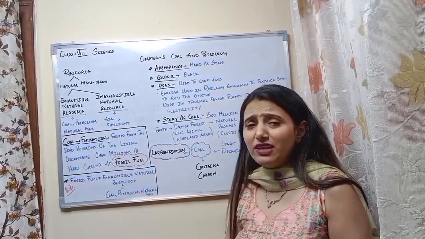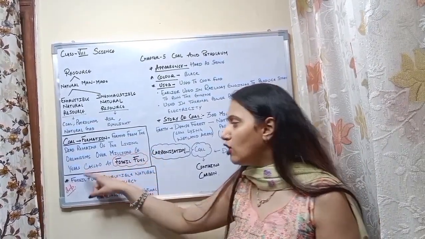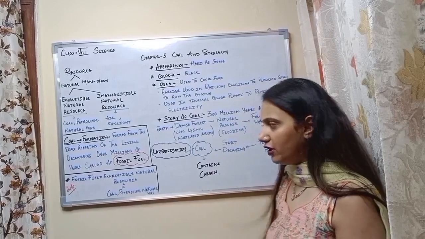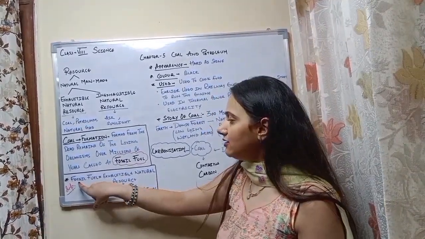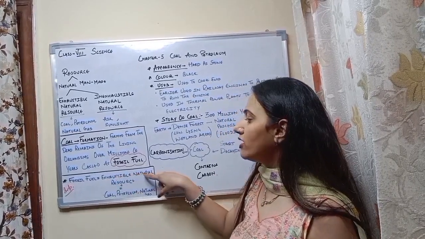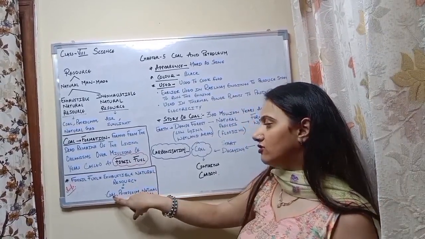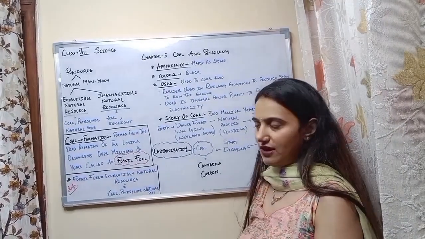It does not take just 1 day or 2 days. It takes millions of years. I have written an important note that can be useful to you. That is, fossil fuel equals exhaustible natural resource equals coal, petroleum, and natural gas.